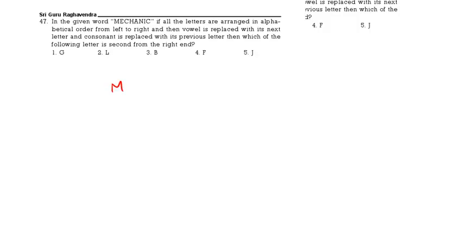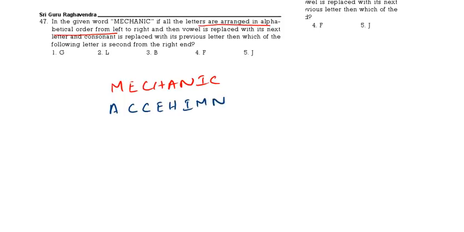In the given word mechanic, see here we are having one word, that is mechanic. All the letters are arranged in alphabetical order. First you have to arrange them in the alphabetical order. That is A, C, E, H, I, M, N. This is alphabetical order. Then each vowel is replaced with next, consonant is replaced with previous.